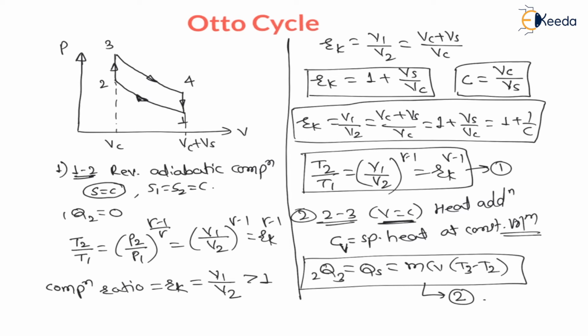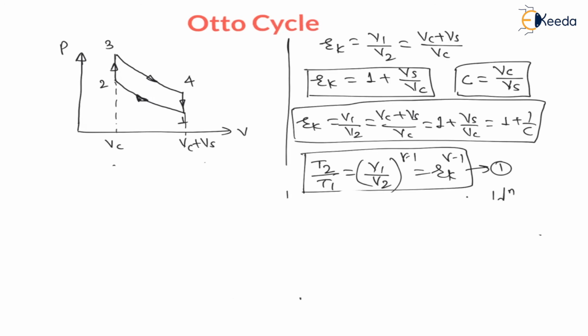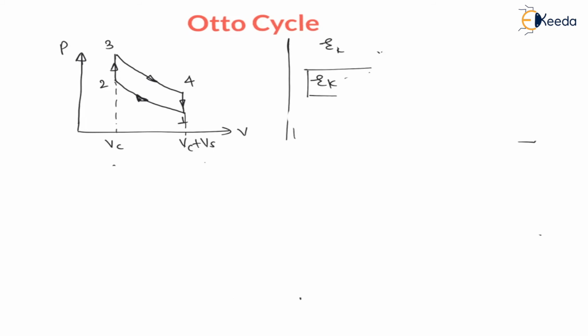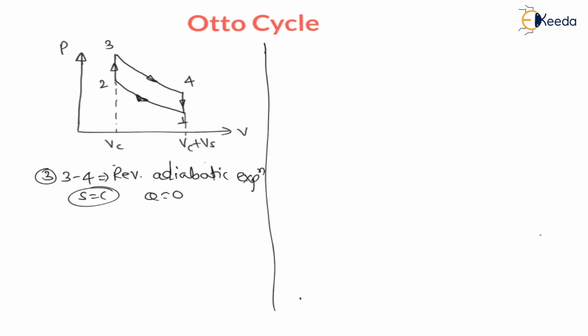Now let us jump to the third process, that is 3 to 4. Now during 3 to 4, it is a reversible adiabatic expansion, means there is an expansion stroke. There will be an expansion stroke during 3 to 4. Third process 3 to 4 is called reversible adiabatic expansion process. Reversible adiabatic means entropy is constant and heat transfer is 0.